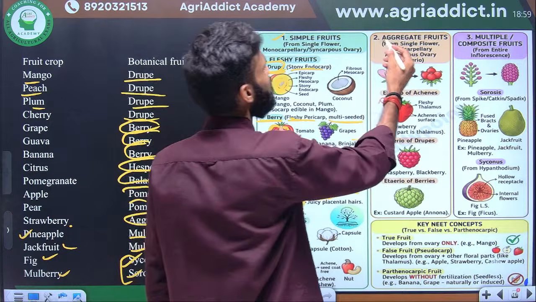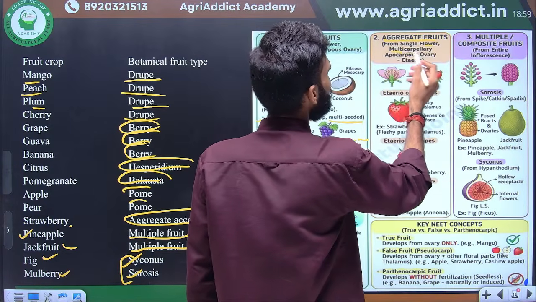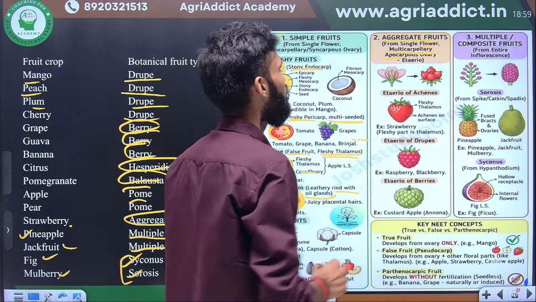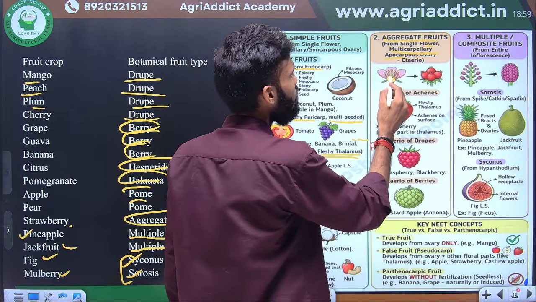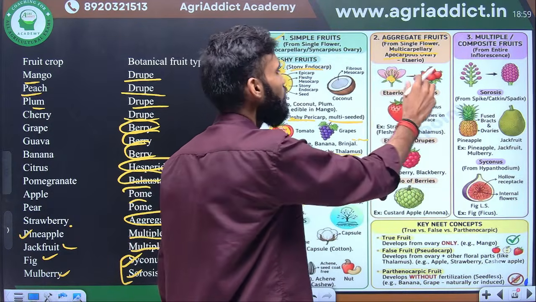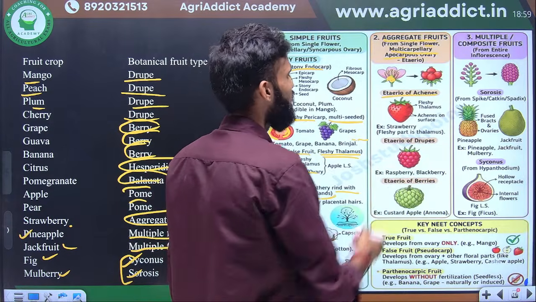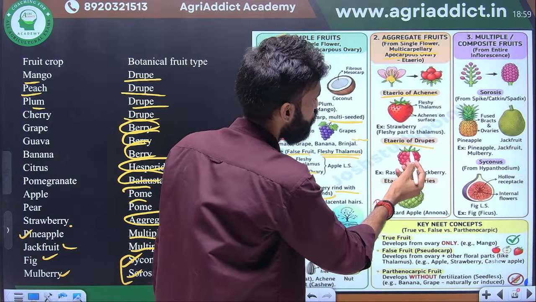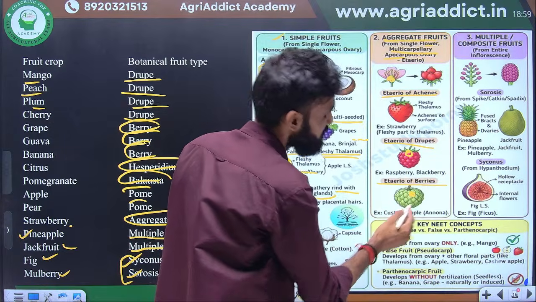Next, in the aggregate fruits, from a single flower but multicarpellary, meaning multiple ovaries will be there, not only a single ovary. Here multiple ovaries are present in a single flower. So there will be several types: etaerio of achenes, etaerio of drupes, where drupelets will be formed, and etaerio of berries, where berry-like structures will be formed.